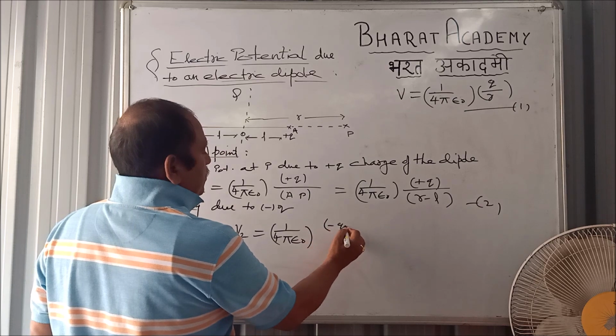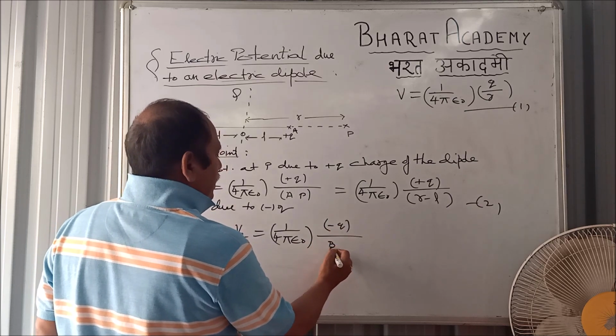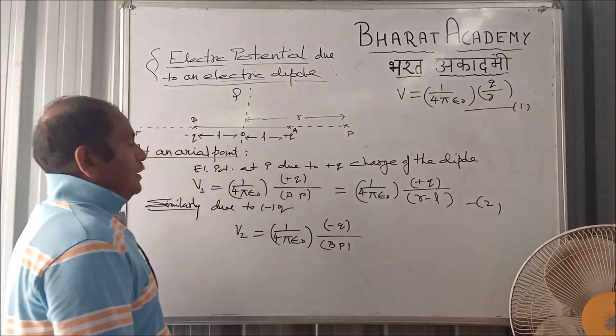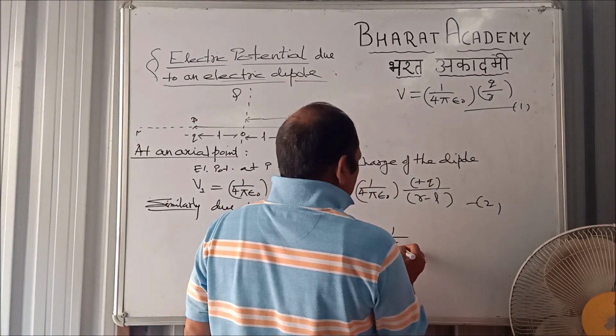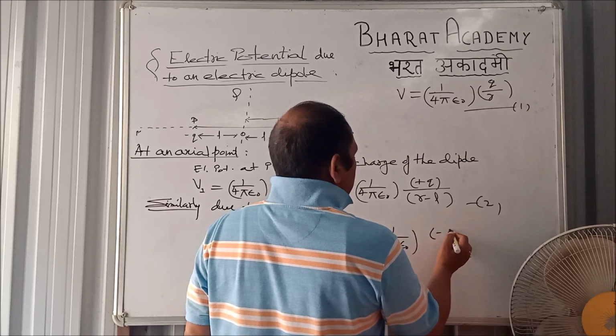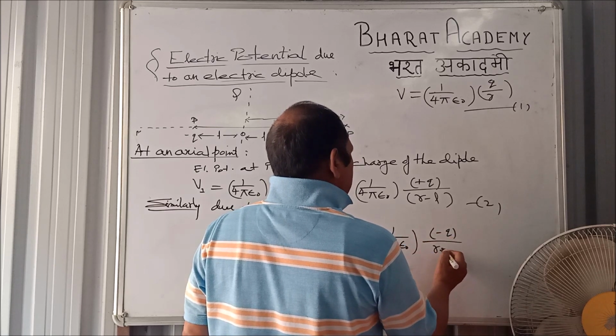Now the charge is negative, so we add minus Q by BP. The distance BP is r plus l. So it will be minus Q by r plus l.